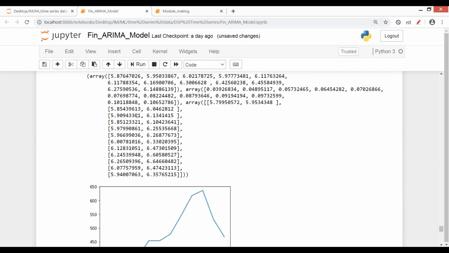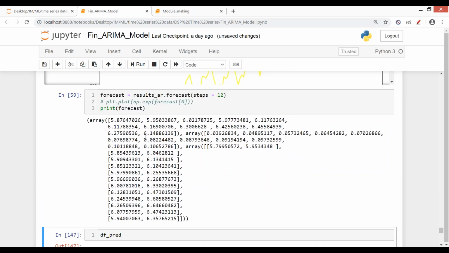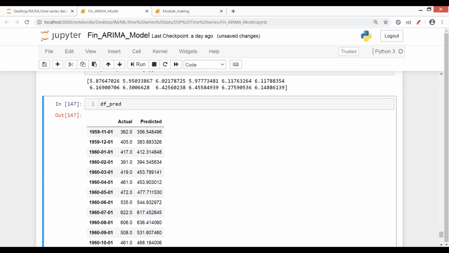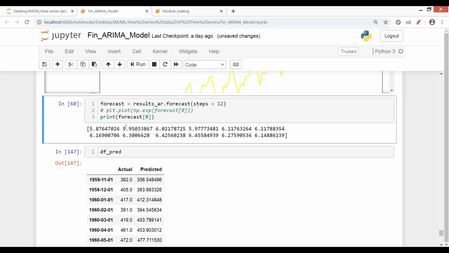So whenever we want to see the forecast value, if I just print forecast here, let me comment this graph. When we see the forecast, we get this kind of array, and when I say 0, it means I am looking at the actual forecast values. These are my actual forecast values for the coming 12 months, and you see they are on a different scale, because our model was trained on the log scale.